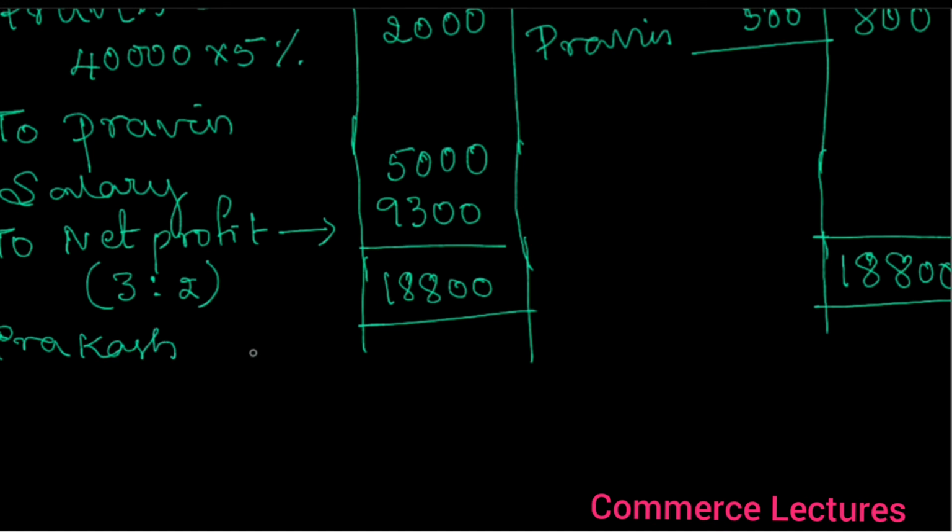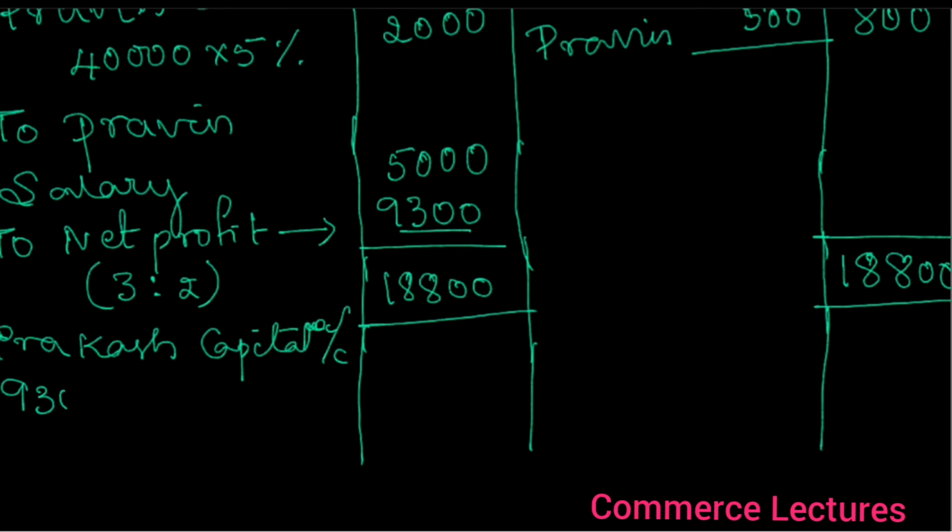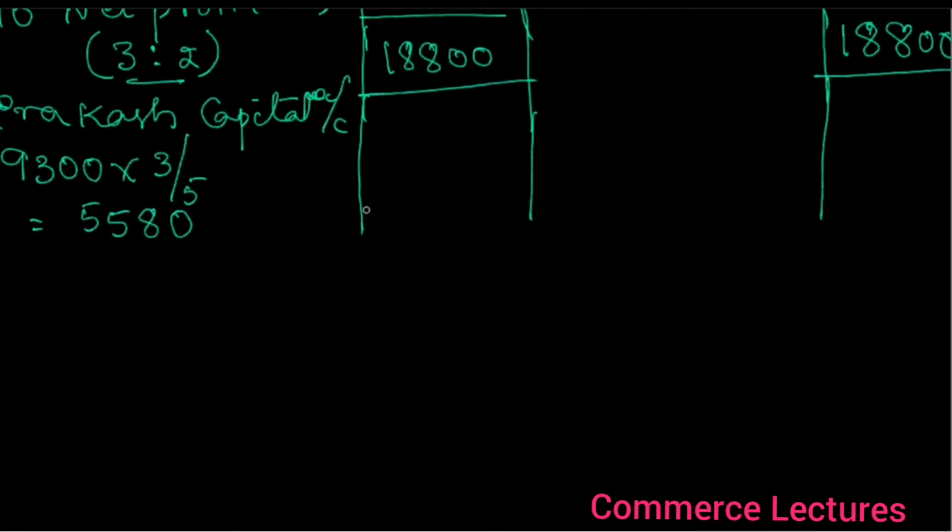Prakash, capital account. What is the profit we got? 9,300 into what is the ratio? 3 divided by 5. So calculate this, you will get 5,580. Okay, next, who is the partner you have?